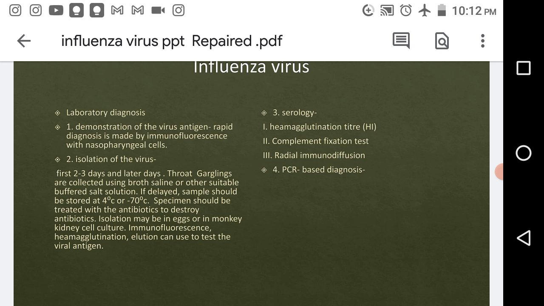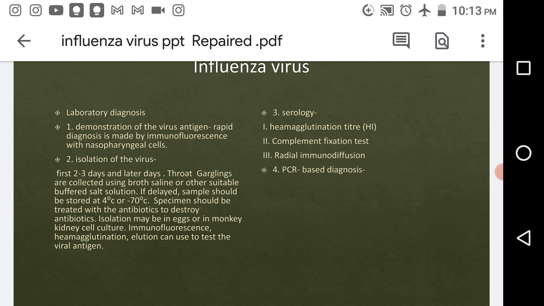Now type A will agglutinate with only guinea pig cells. With the help of these specifications for the type, we are able to determine which type of influenza is present in the person's body. If the test sample agglutinates only with the guinea pig cells, then we can say type A influenza is present, which is most common.